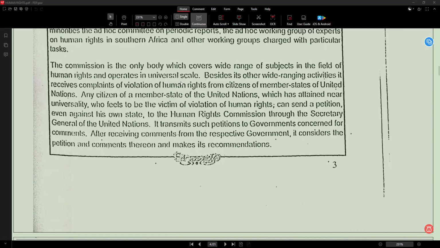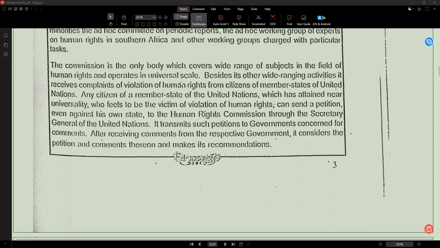Only body means a single organization, covers a wide range means deals with many topics, field means area, human rights means basic rights. Universal scale means worldwide level. The Commission handles many human rights issues and works globally.